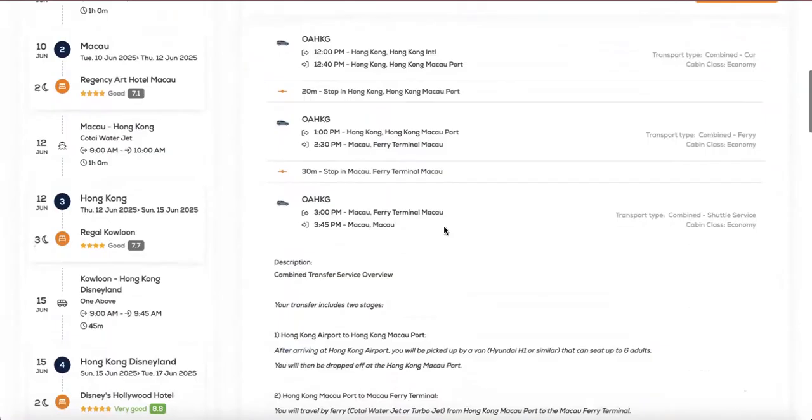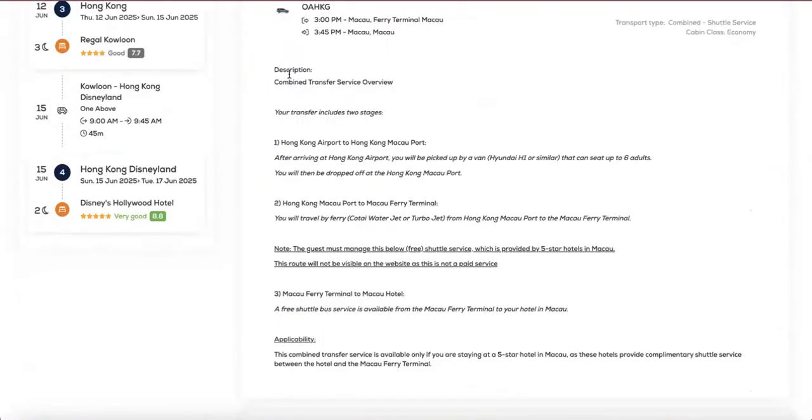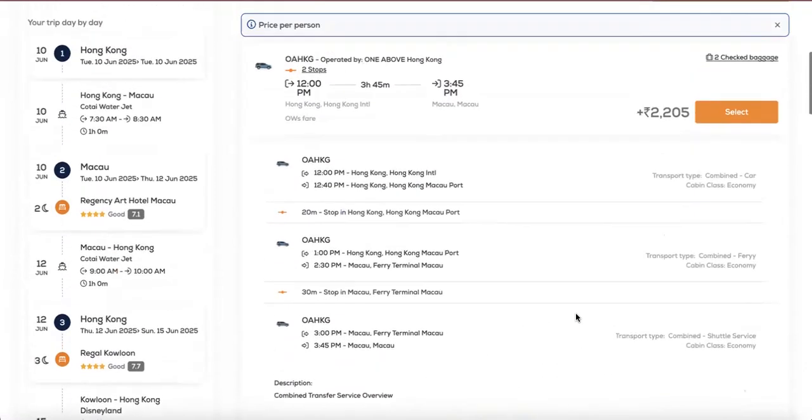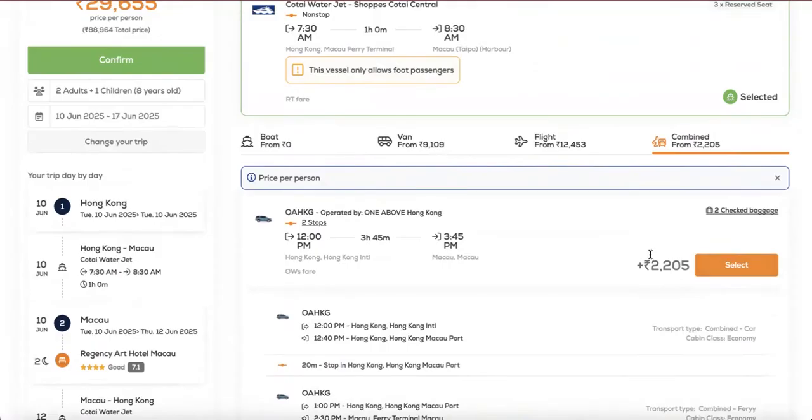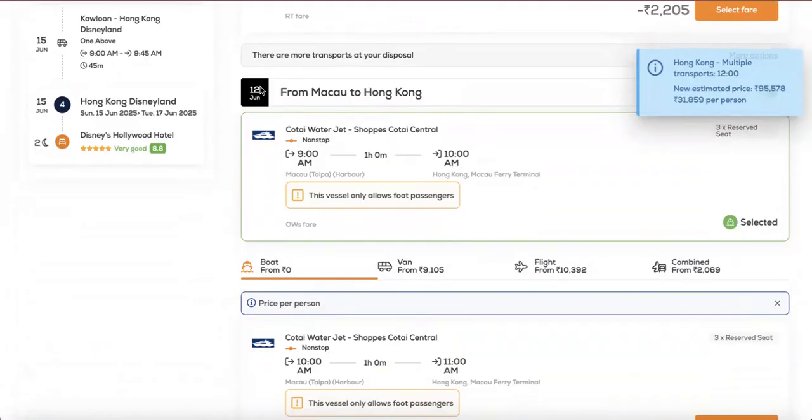And from the Macau ferry terminal to the Macau hotel, there is always an available shuttle service for the hotel that you book. Note to please read the detailed description and inclusion so you're aware that the cost is only for a transfer in Hong Kong and the ferry ticket, but for Macau, you would have to select the hotel that provides the free Macau ferry terminal to Macau hotel transport. There is a supplement of only 2,200 rupees over and above the main tickets. Let the system calculate your package cost for you as you customize and combine your itinerary further.